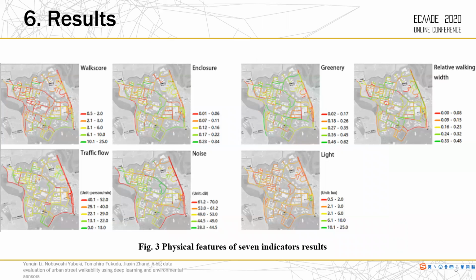Here comes the result. This figure shows the 7 physical features results separately. It can be concluded that the streets near the large public service facilities have better physical WOUS. These areas often have better locations and spatial qualities, and gather a relatively high density of people, which needs more consideration of street walkability. Due to higher traffic flow and environmental noise, the walkability of municipal streets is significantly lower than the streets on campus.